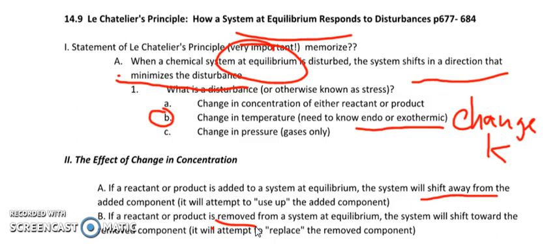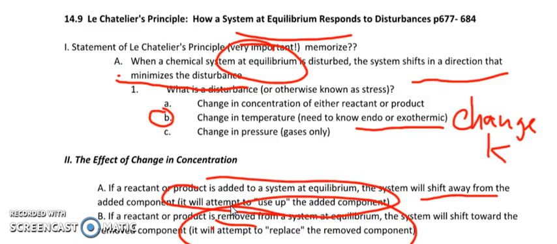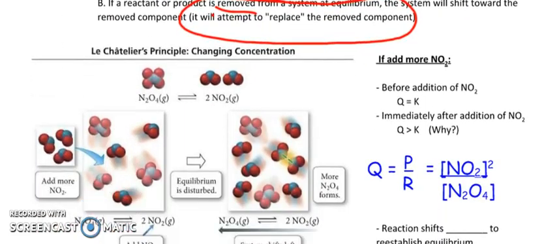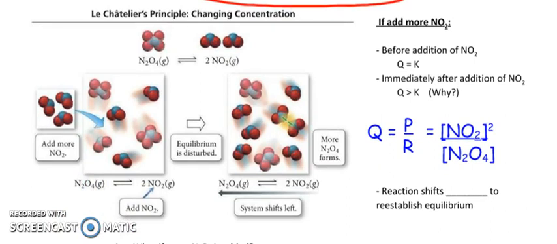So read A and B again to yourself and see if you understand what this means. Okay, I'll give you a minute. Okay, so here is an example of dinitrogen tetraoxide in equilibrium with two NO2s, and right now it is at equilibrium. How do I know that? Q equals K. That's how I know we're at equilibrium.